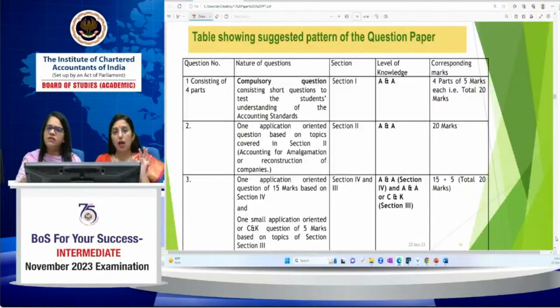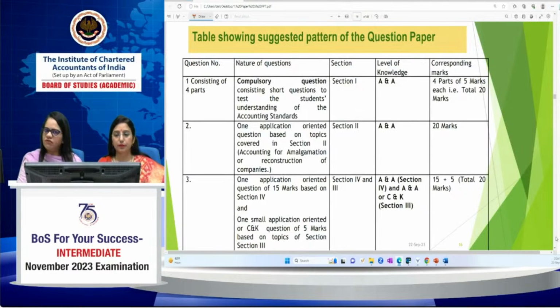25 minutes. See, simple maths. 25 into 5 questions you have to do. It is all 125 minutes. 125 minutes comes to 2 hours 5 minutes. Now you have ample time to solve other questions which you've not done before.